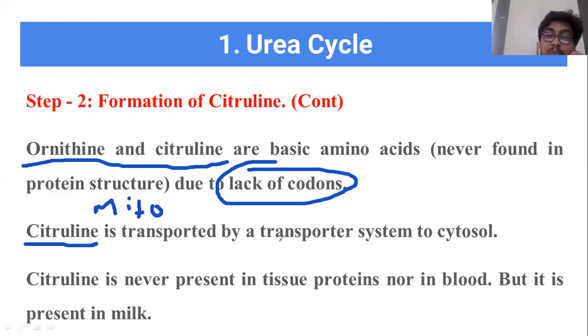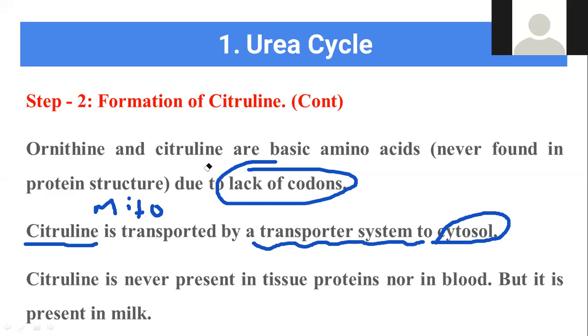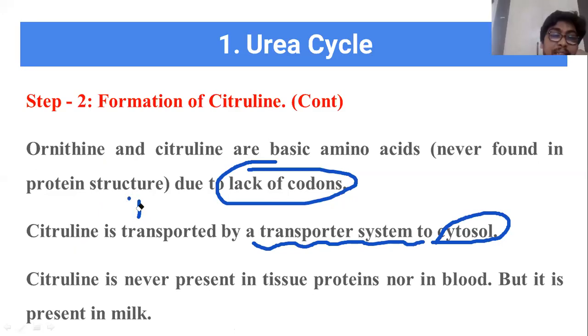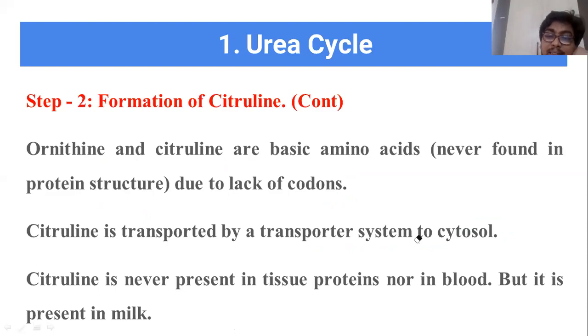It is transported to the cytosol. How? By means of a transporter, that is called a transporter system. By means of the transporter system, the citrulline, which is produced in the mitochondria, comes to the cytoplasm.